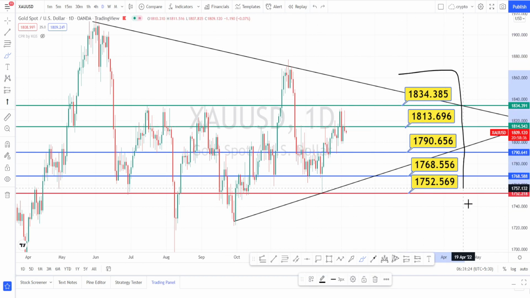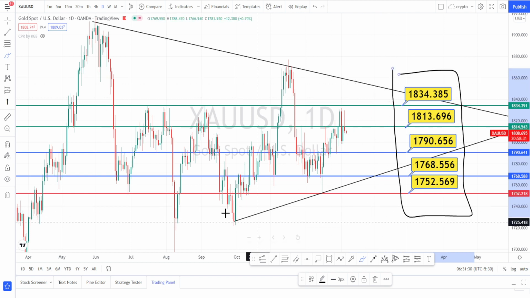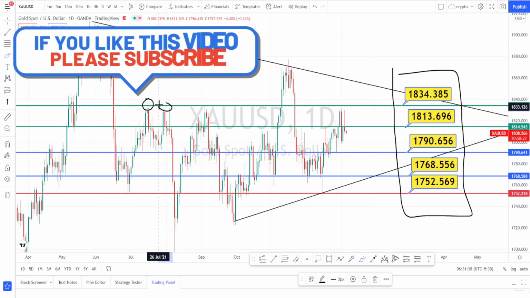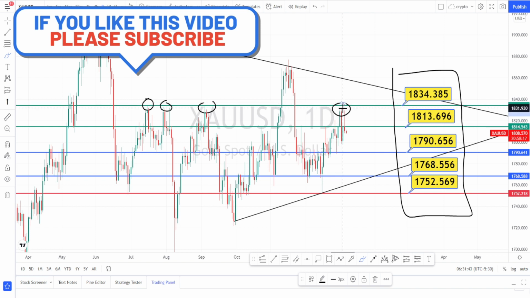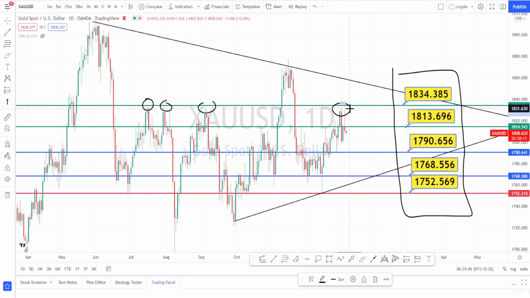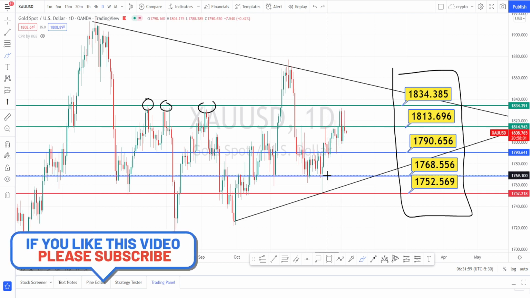And these are all the support and resistance for the current price action in daily time frame. When we notice the price action, previously this level, which is around 1834, has acted as a very strong resistance. It has retested, again it has retested, and next time when it retraced, it couldn't manage to test this level also. It came below to the level of 1831 and the market bounced back. So the bullish strength or the bearish strength is getting weaker in this currency pair. It is sort of a consolidation which is presently happening in this currency pair.